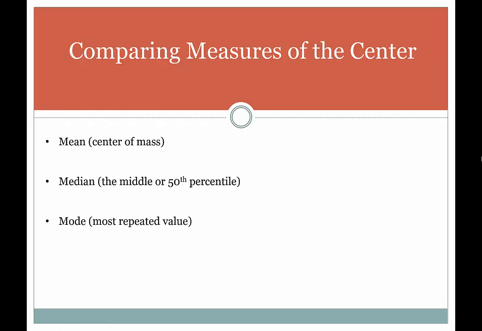All right, in this video, we're going to compare the measures of center that we learned in class. So we learned three measures of center. Remember that we had the mean, which was basically the centroid or center of mass of the data set. Then we had the median, which was basically the middle number or the 50th percentile for the data set. And then we have the mode, which was just the most repeated value. So let's compare these and decide when we should use each.